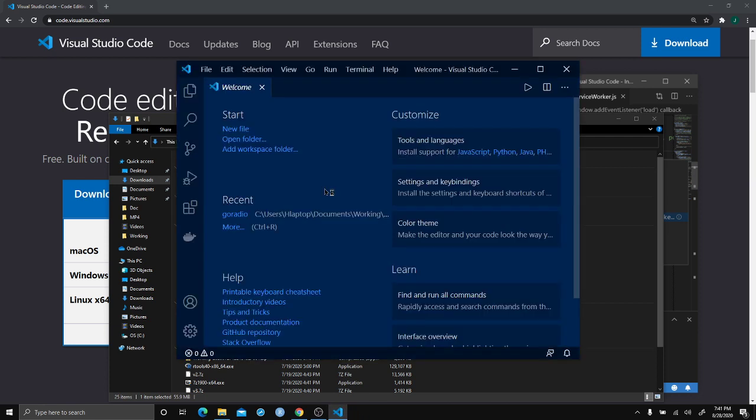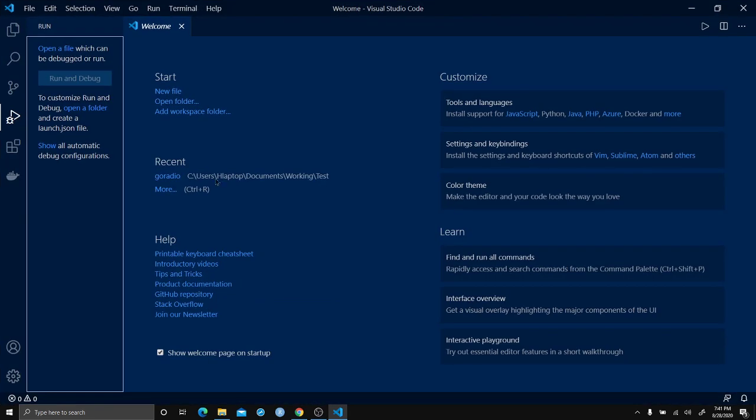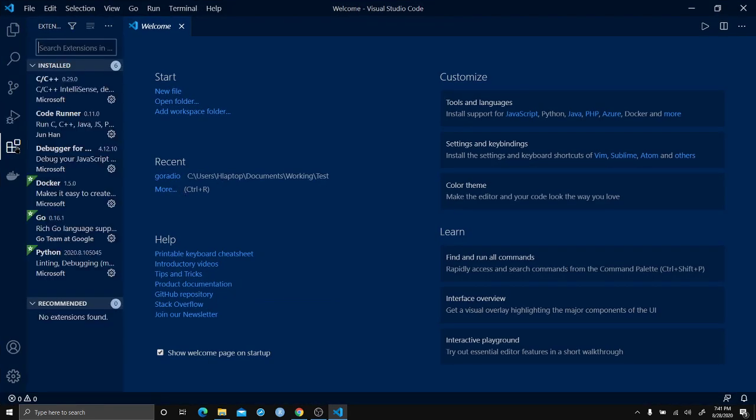Okay, now it's started. And here is the code. The most important thing is that you need to install some extensions for different languages. It supports C++, Golang, and Python.